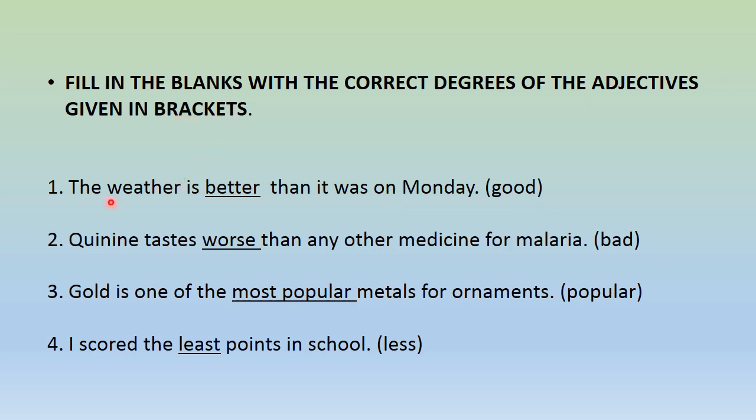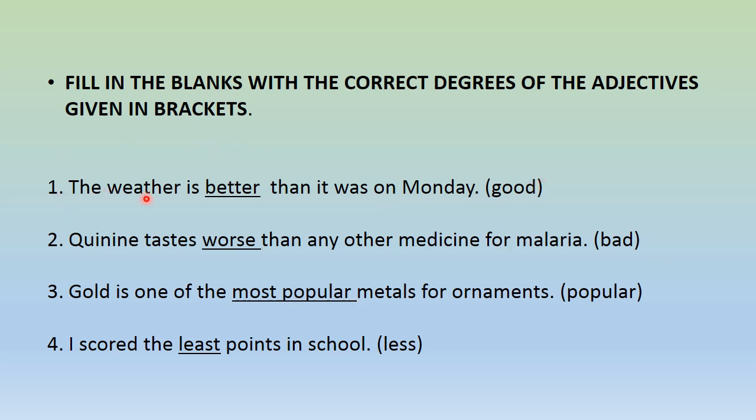Now number 1. We already learned there are 3 degrees of adjective: positive degree, comparative degree and superlative degree. Positive degree means only a simple adjective will come. Comparative means when we are comparing between two, and superlative degree when we are comparing more than two. So let's start from the first example.